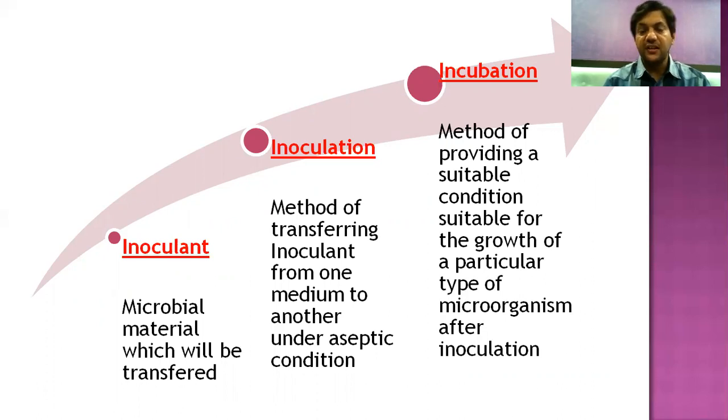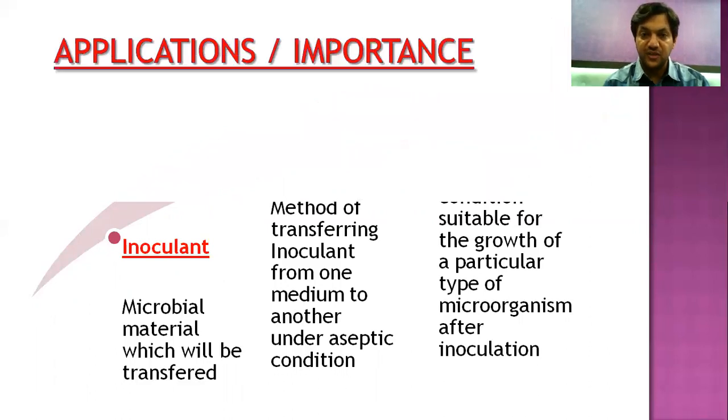Inoculation is always done in the culture medium which provides the best nutrients for growth. But nutrients alone are not enough for the growth of a microorganism. It also requires good conditions, which are provided by incubation. Incubation is the method of providing suitable conditions for the growth of a particular kind of microorganism, and that is done after inoculation.